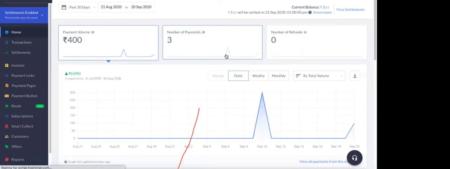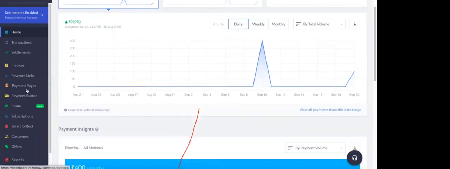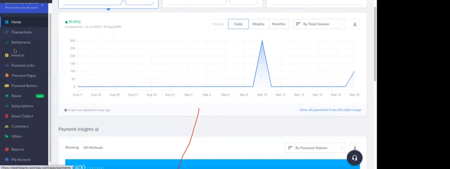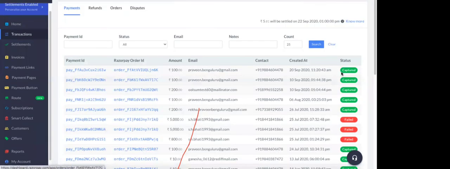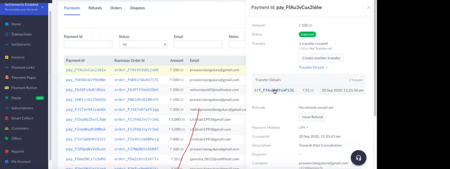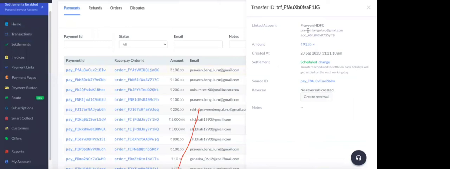Right now I have paid 100 rupees, which will be reflecting here. Any new dietitians when they're joining, that is why we ask for bank details. If you are referring any dietitians, you can say why we are asking for bank details, because we need to key in all that. So these are the transactions. Just now I made 100 rupees. When you click this payment ID, you see one transfer created. This transfer details is nothing but the dietitian details.